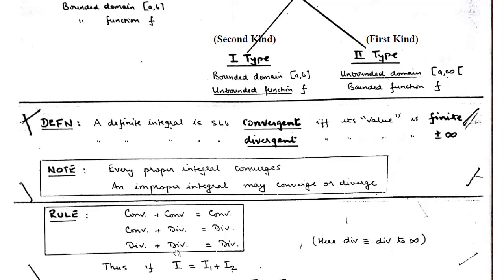So here specifically, not diverging to opposite infinity. If one is diverging to infinity and the other is also diverging to infinity, then the sum will diverge. If they are both diverging to minus infinity, the sum will also diverge to minus infinity. So here we are not discussing the case where one integral is diverging to plus infinity and the other to minus infinity, and where it diverges to. It may diverge to either side, it may converge also.